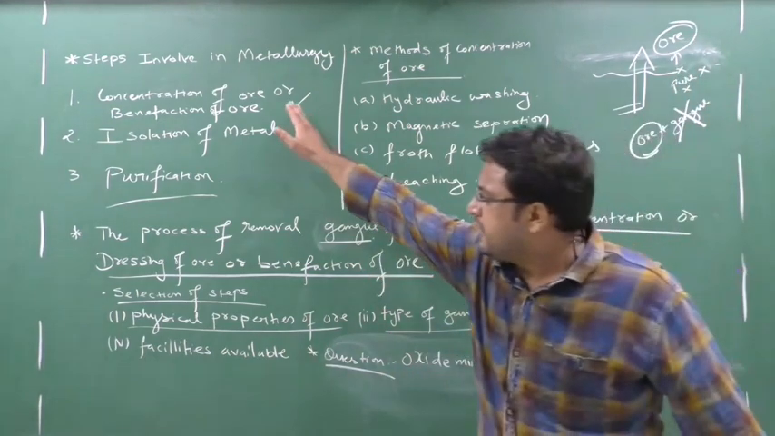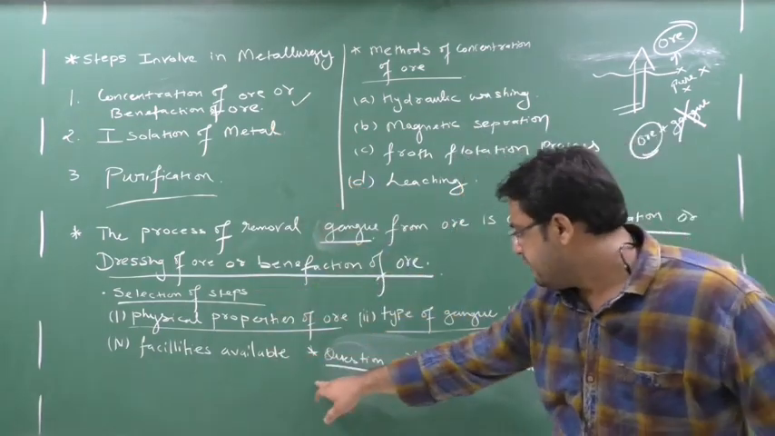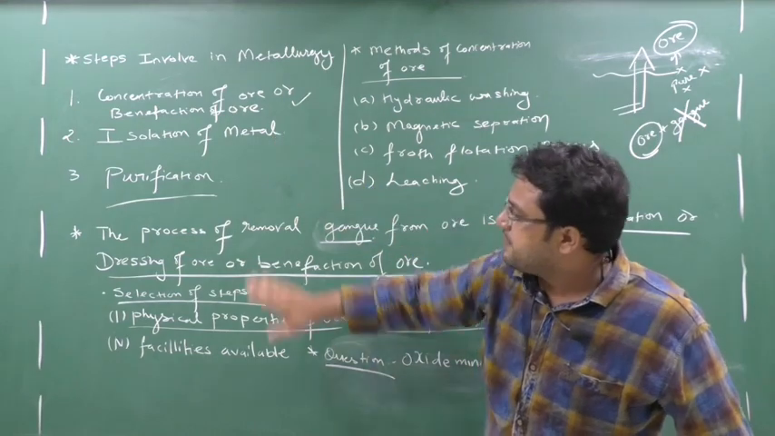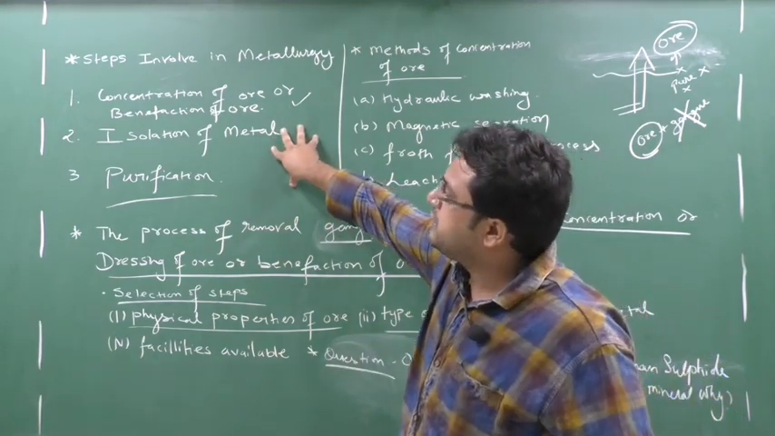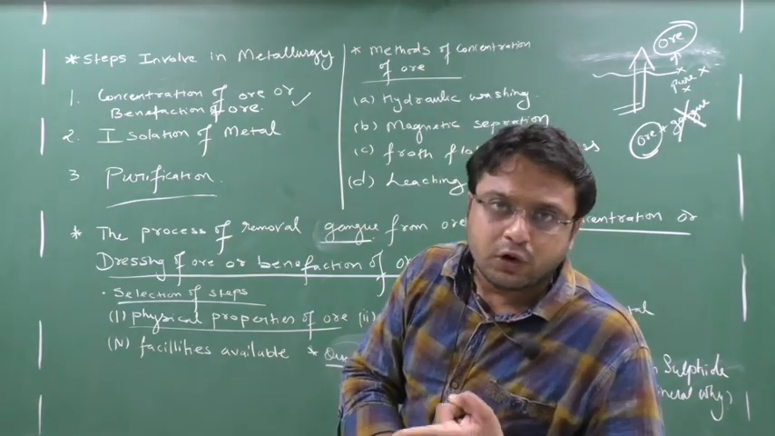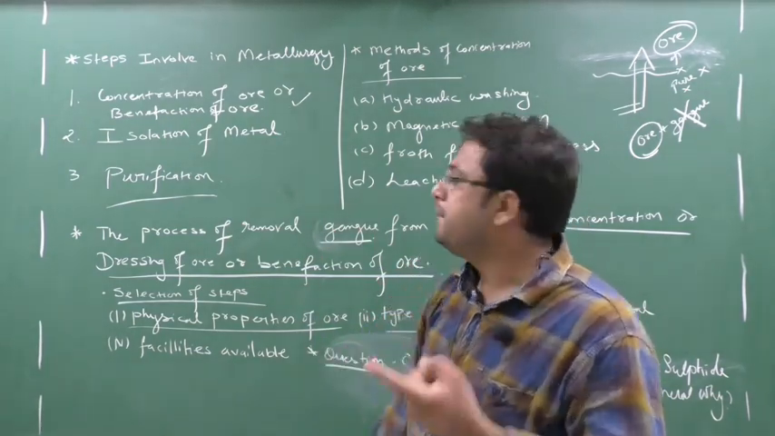First you write down this portion, this much portion you write down. Then last I will do this question. Don't write down this question. First you write down this, then this. What are the steps involved in metallurgy? This question can come for 2 marks. CIP, that is concentration of ore, isolation of metal and purification.